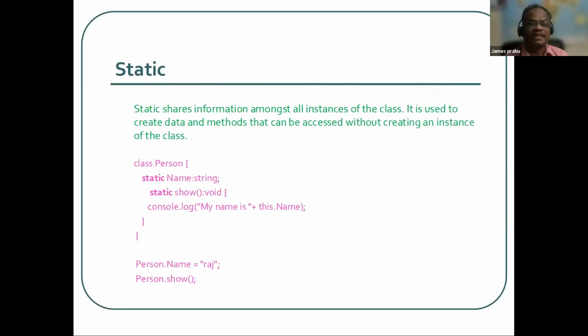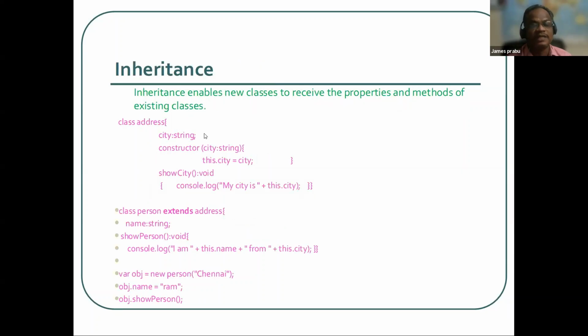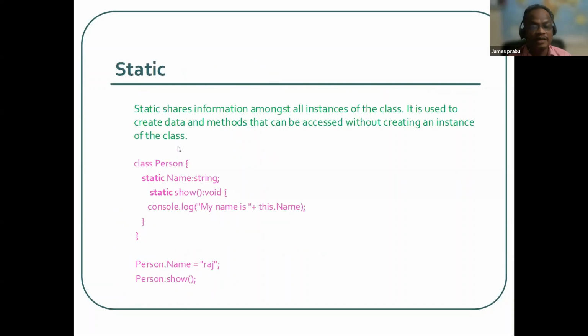Okay, let's move to the next. This is a static class. There is not much difference, but we can see that with the static access modifier, only then do we declare the name. Even in the previous string we declared directly, but here we need to declare the static keyword. What is the purpose of static? Without creating an instance of the class, we can use those methods and properties.